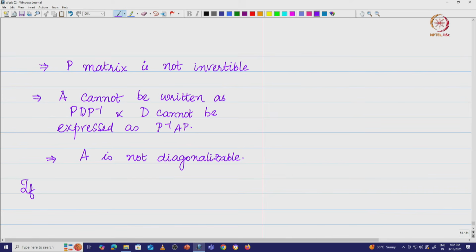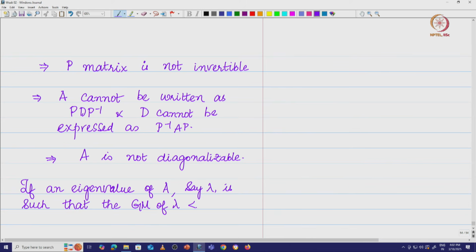If an eigenvalue of A, say lambda 1 or say lambda, is such that the geometric multiplicity of lambda is less than the algebraic multiplicity of lambda, then A is not diagonalizable.